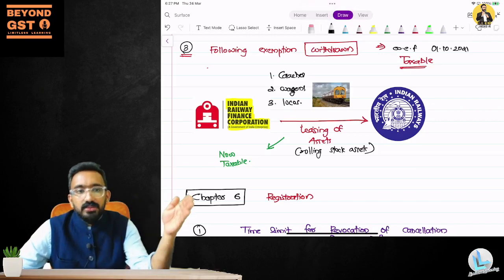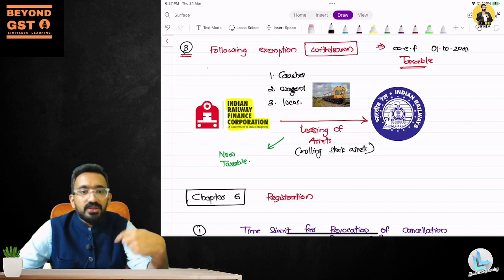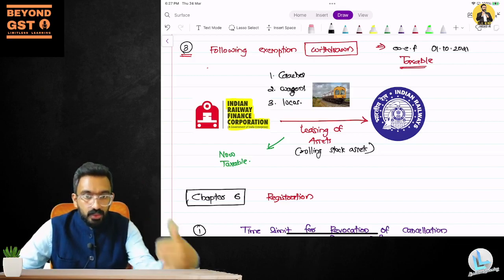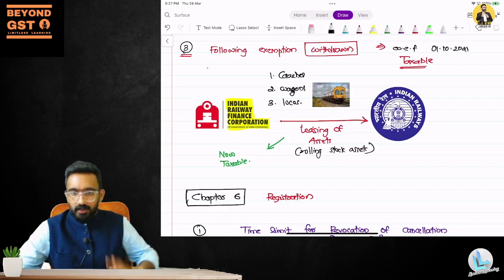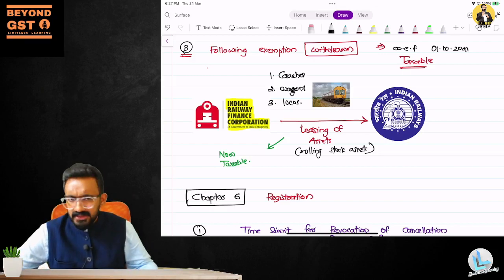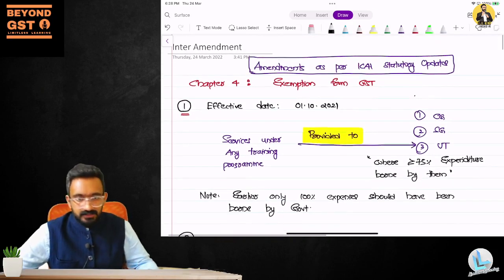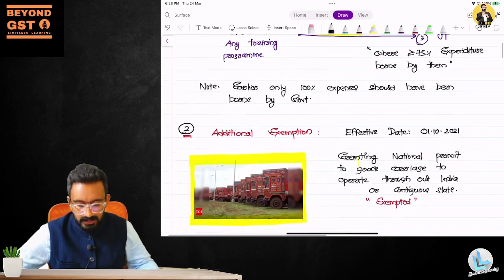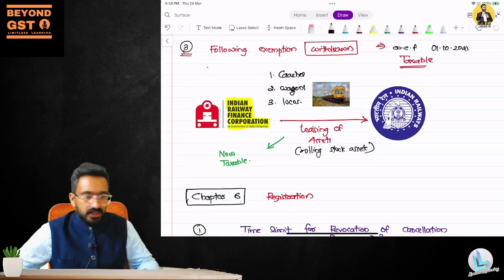Now, from 1st October onwards, it is taxable. So whatever leasing charges or rental charges they are paying on the coaches, wagons, to Indian Railway Finance Corporation should also have GST on top of it. Are you guys understanding this? So these are the three exemptions that are being amended: training program, national permit, and leasing of rolling stock asset.